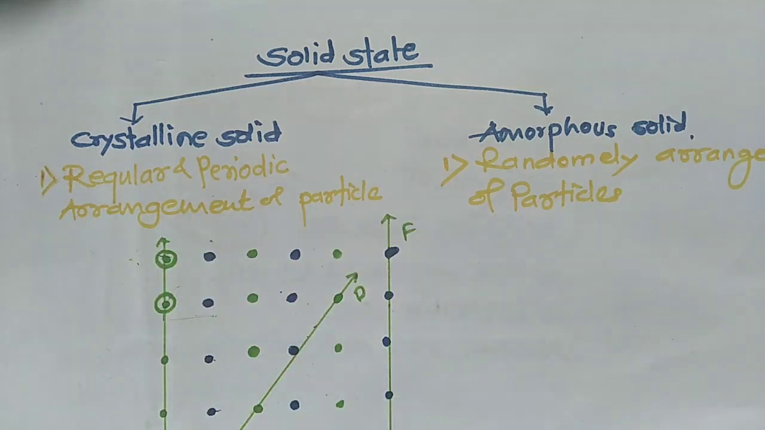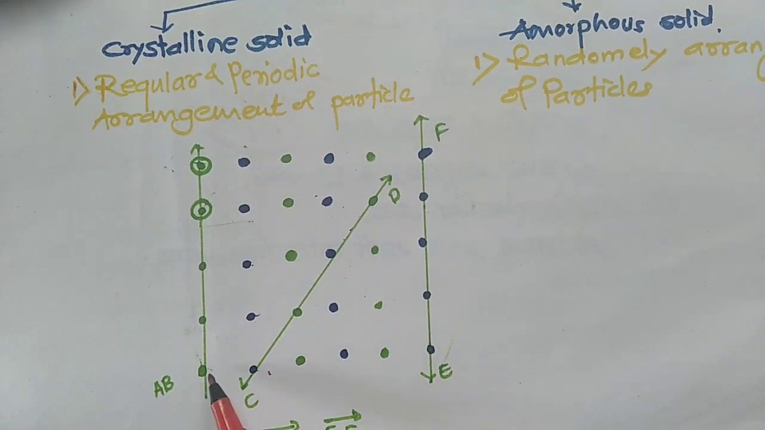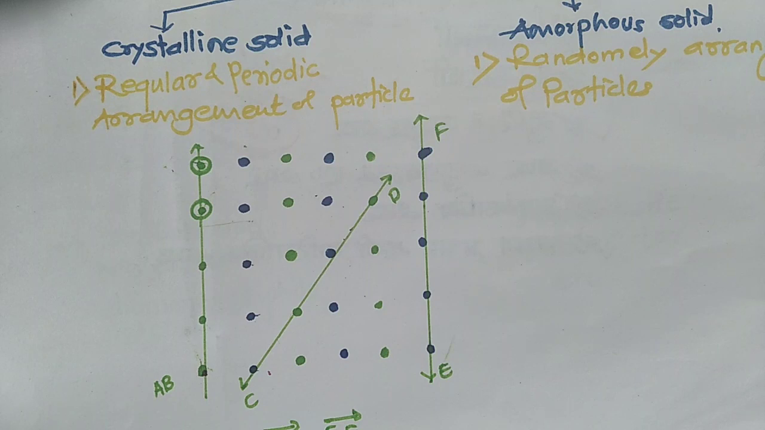There is a regular and periodic arrangement of particles in a crystalline solid. If you observe the diagram which I have drawn on this page, a repeated, regular, and periodic arrangement is observed. Look at the various particles shown by green and blue dots. This is a regular, repeated, and periodic arrangement.